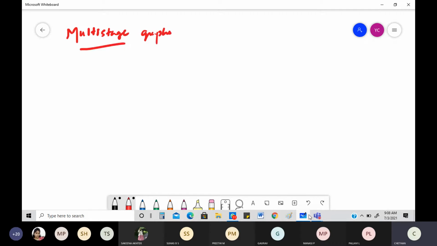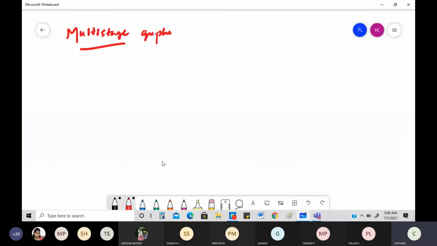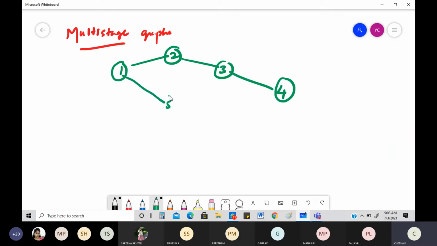First and foremost, you need to know that, right? So what you are trying to say here: if I write a graph like this, a very simple example only I'll take. If I take a graph like this, and one more like this, and then of course one like this.